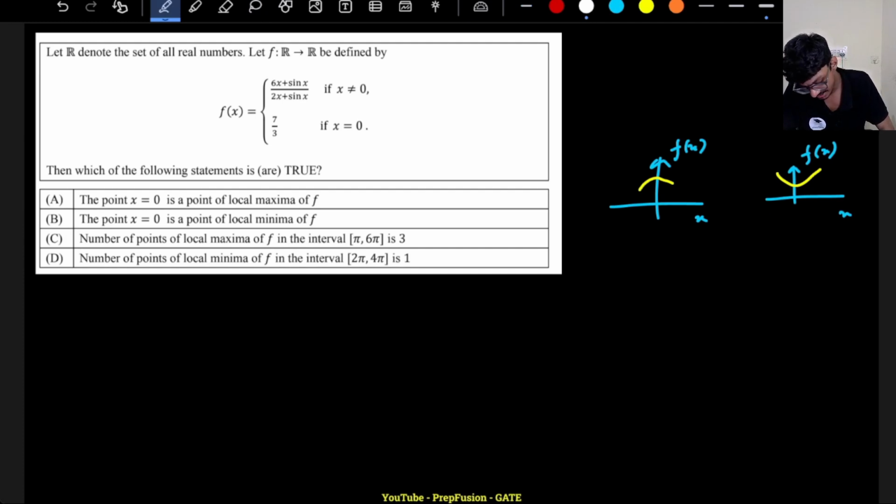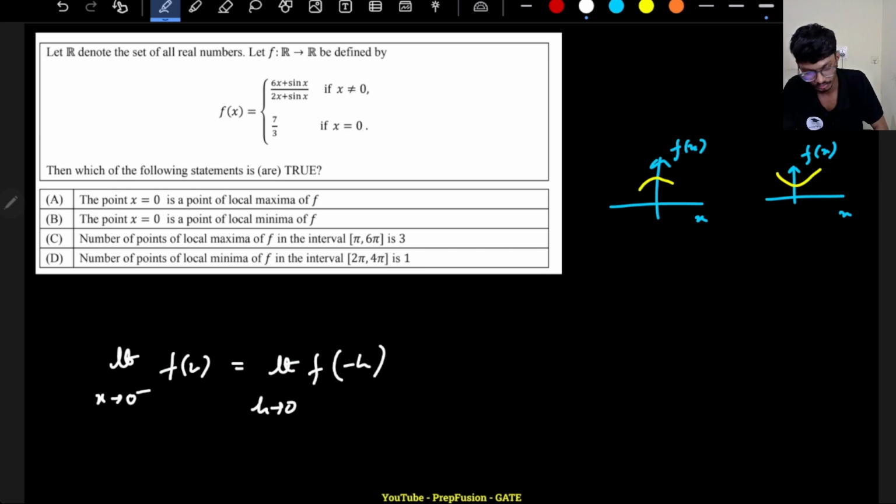So what is happening at x equal to 0? Let me approach from both the right hand side and left hand side. Let me first approach from the left hand side. If I'm approaching from the left hand side, I am calculating the left hand limit, that is the limit as x is tending to 0 minus. What does it mean? It basically means the limit where your function will be changed to minus h, as h tends to 0, basically a very small value that is negative.